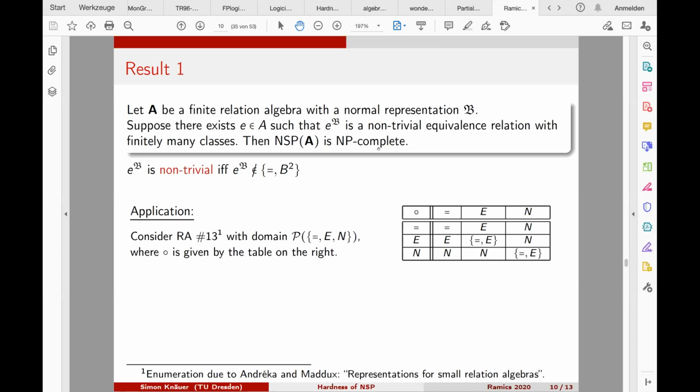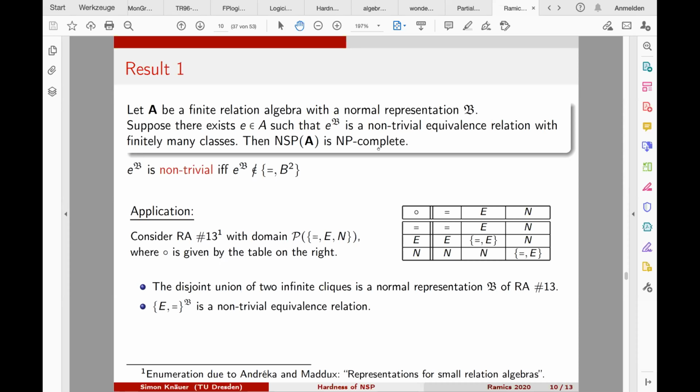You see E times E is in this case equal or E. Then if you consider two infinite cliques, so two infinite graphs where each two nodes are connected, and you take the disjoint union of them, and now add all the non-edges, so basically everything that is between these two components, then this, and all unions, of course, of edge and non-edge and equality, is a normal representation of this relation algebra number 13.